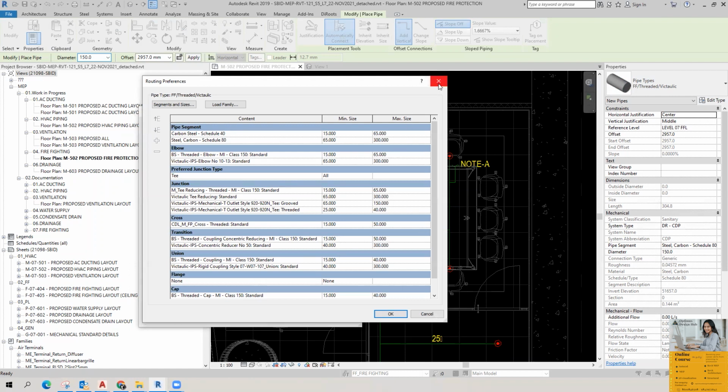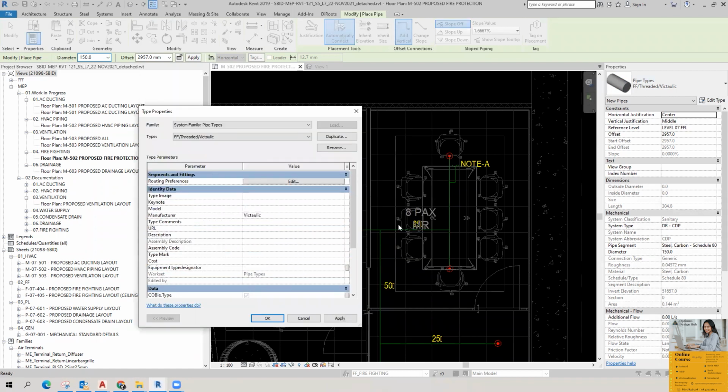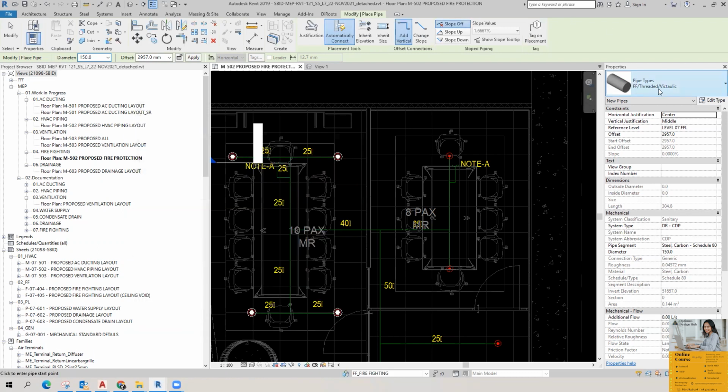For the time being, for modeling purposes, we will just continue with a single joint type. We will use the threaded fittings throughout. So try to make the pipe type using the threaded fittings, same as you created in chilled water.